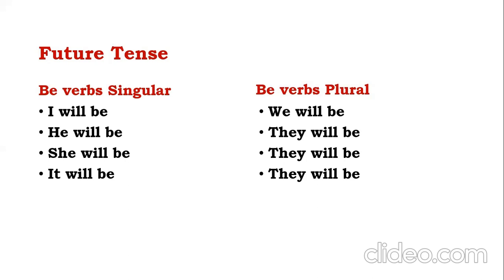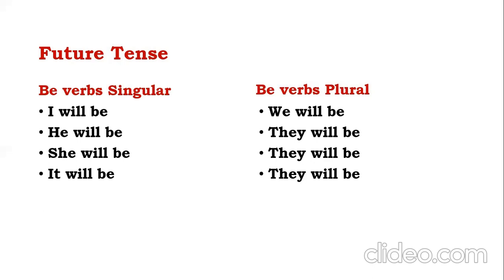I will be admitted to a leading school in Colombo. You can see the passive voice sentence. He will be appreciated by the teacher. She will be advised by the class teacher. It will be done by father.